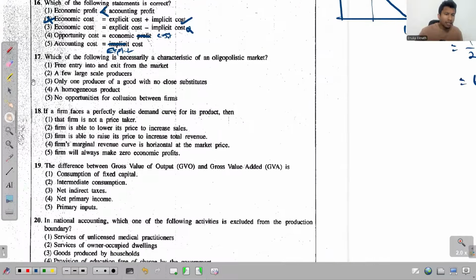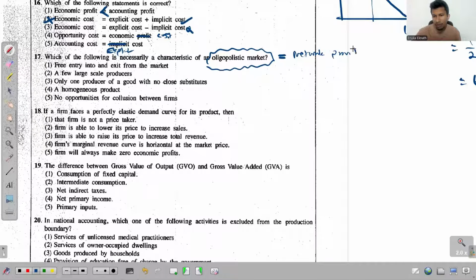Right, look at this 17th one. It says, which of the following is necessarily a characteristic of an oligopolistic market? So what is the best example for this oligopolistic market? The best example is network providers.